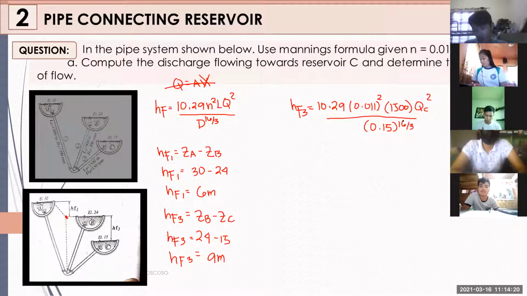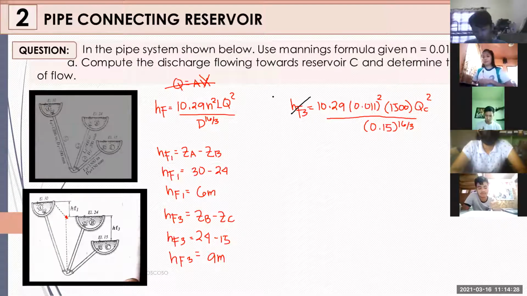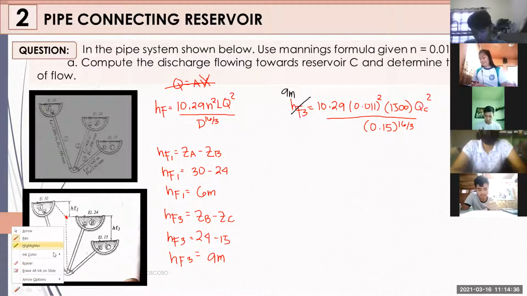Palitan natin yung head loss. Yung head loss daw natin is equals to 9 meters. Sige.